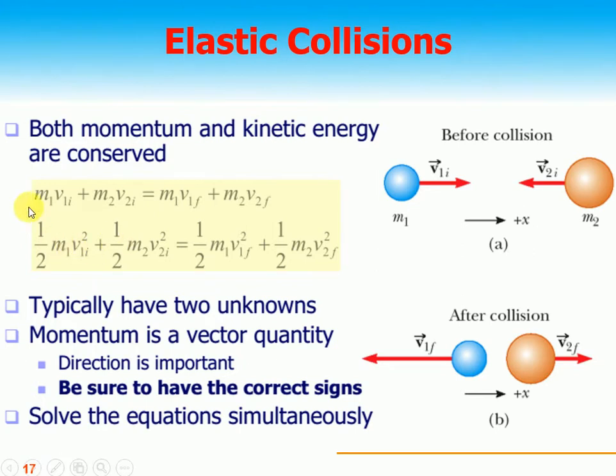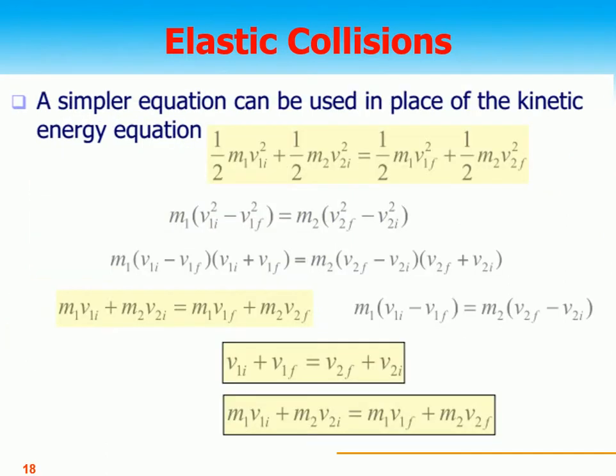An elastic collision is a collision in which the momentum before and after the collision remains the same, and the kinetic energy of the system before and after the collision remains the same. Then I say it is an elastic collision, like the collision between two billiard balls, or between a ball and the wall. A simple equation for the kinetic energy of the system initially is half m1 v1 squared plus half m2 v2 squared, and then the kinetic energy after the collision.